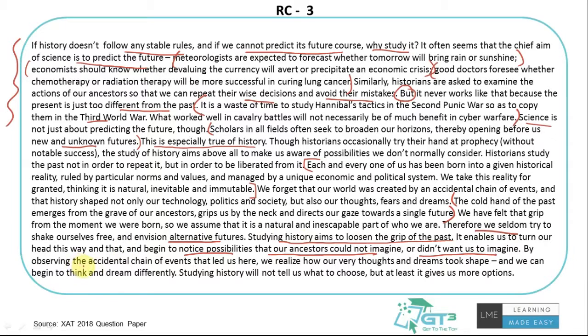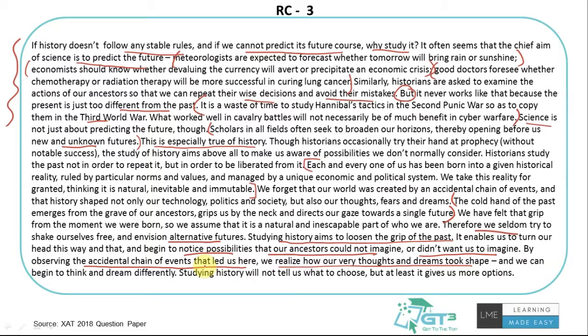By observing the accidental chain of events that led us here, we realize how our very thoughts and dreams took shape, and we can begin to think and dream differently. How some past accidental events have led to what we have right now. Like someone discovering America, Columbus, right? How it has completely brought America into the world. Someone inventing an aeroplane, how things have changed, whatever it is.